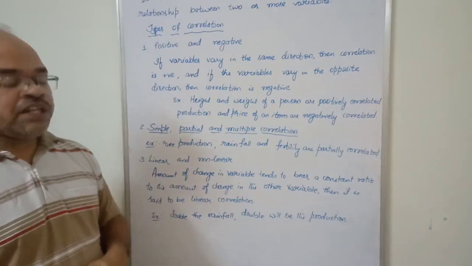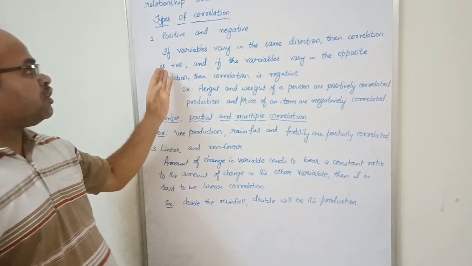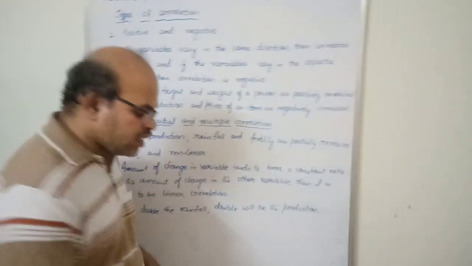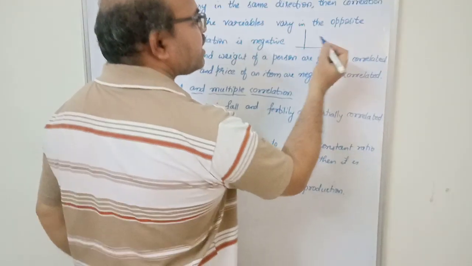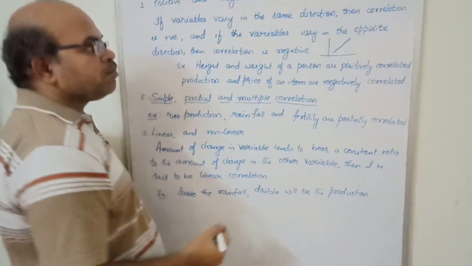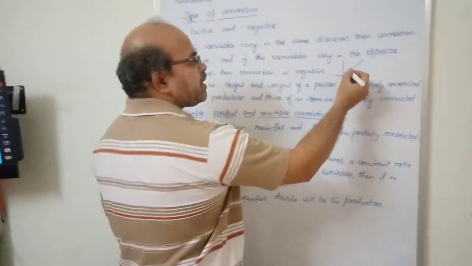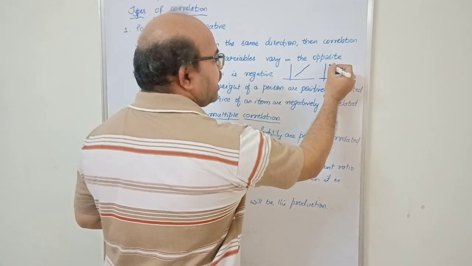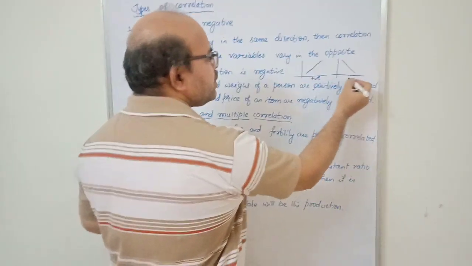If we come to positive and negative correlation, here I have written: if variables vary in the same direction, then the correlation is positive. If the variables vary in the opposite direction, then the correlation is negative. Meaning if one quantity decreases, the other quantity also decreases. For example, on the x-axis and y-axis, this is a positive slope. If both the variables go in the same direction, then it will be a positive correlation. Suppose the graph shows a negative slope, then it is said to be a negative correlation. So this is positive and this is negative.